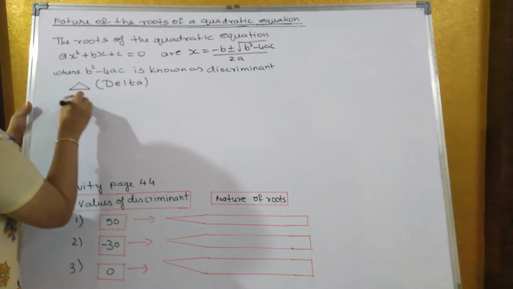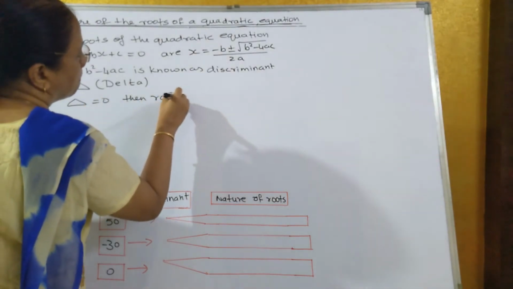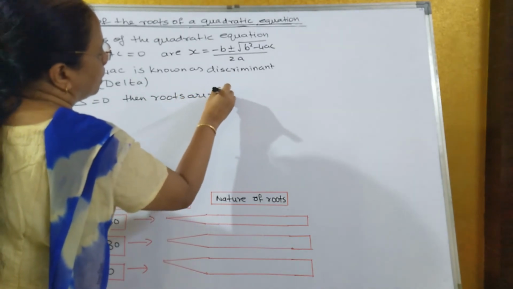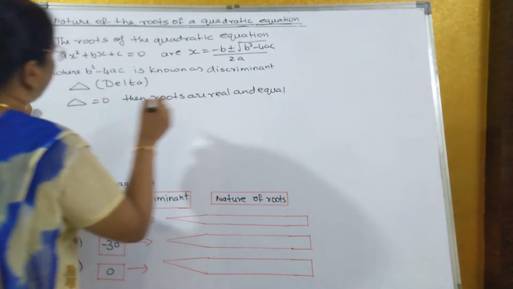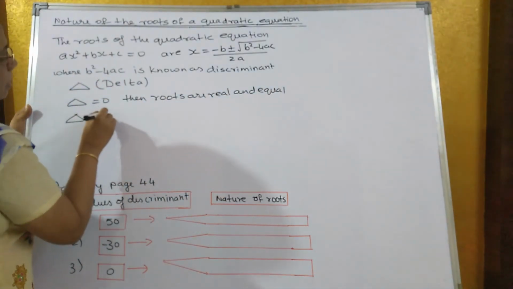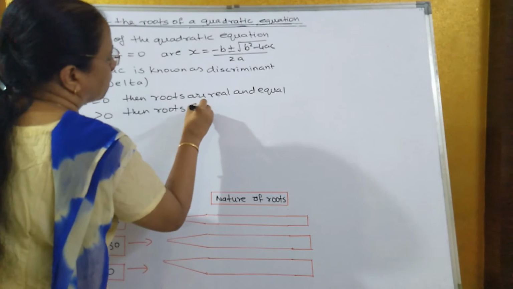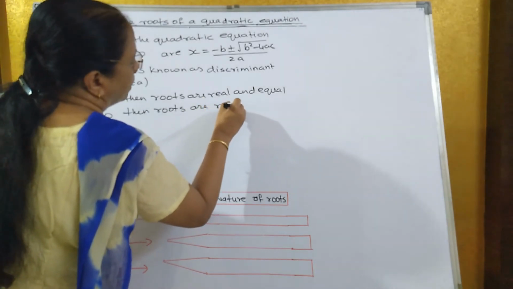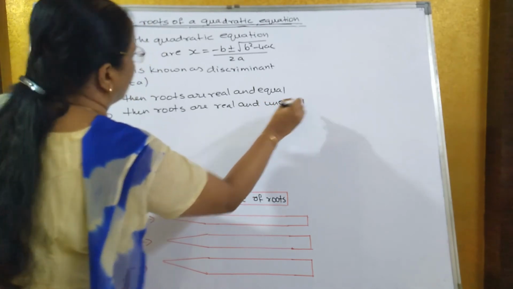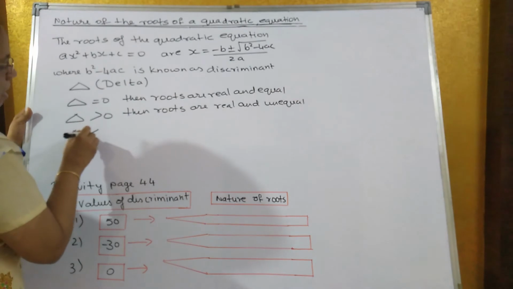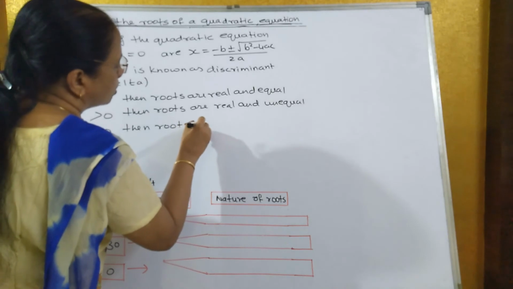Now if delta is equal to 0, then roots are real and equal, and if delta is greater than 0, then roots are real and unequal. And if delta is less than 0, then the roots are not real.